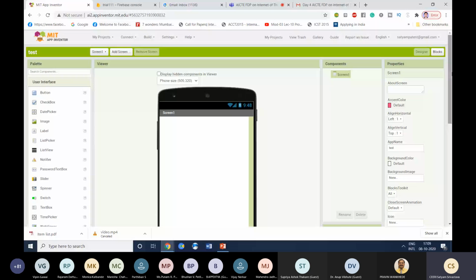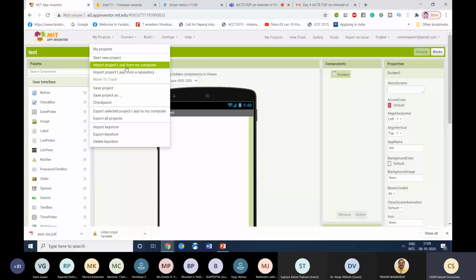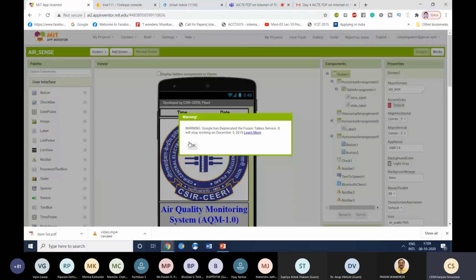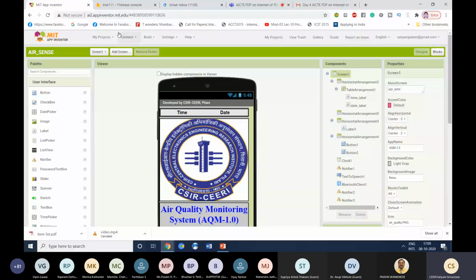So in My Projects, after start new project, then there is import AIA from your computer. Let us say you have designed an app, like in my case, let me show you. Go to My Projects. This is one of my apps, for air quality monitoring. It basically generates an AIA file. Let us say if you want to store these files, or open this whole code in a different account, what you will do is download, export an AIA file.